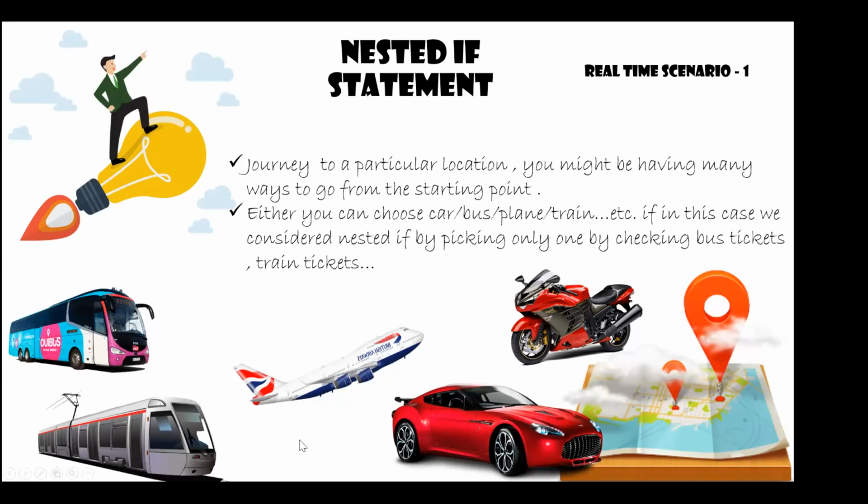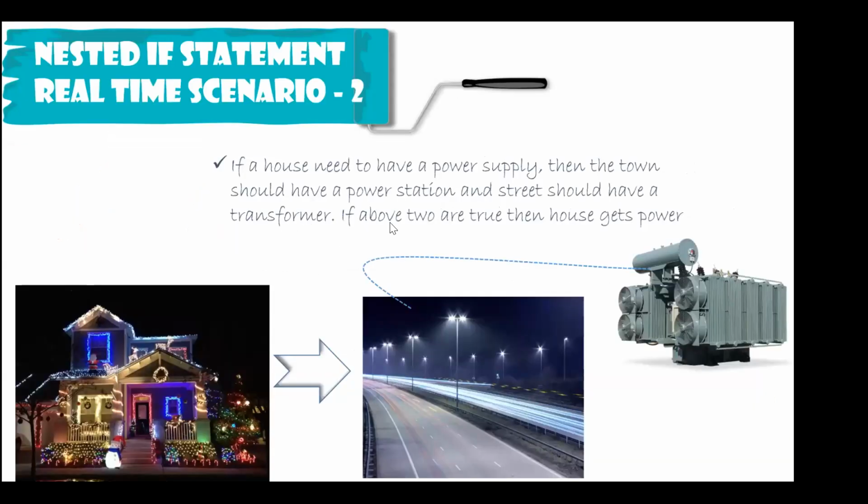In our real life, these conditions happen all the time, right? That is how life basically works. Similarly, if there is a power supply, the power station in the village, then you can have a generator. If they're connected with the power station and the power is coming to the generator, then you can check again if it is night or day. If it is night, then automatically turn on the lights. So you can have conditions inside conditions. That is where you go for nested if conditions.